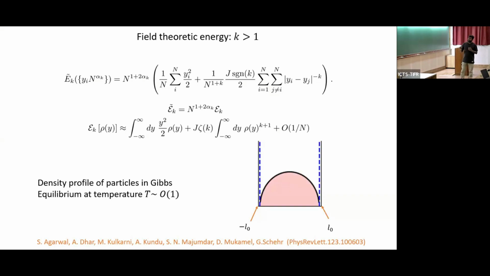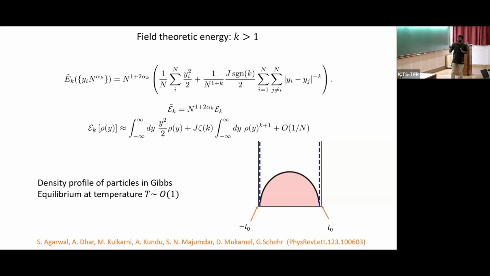Using this local energy, people were able to compute the equilibrium density profile at order 1 temperatures. Note that the energy is super extensive, and entropy is generally extensive. It has to be extensive because it's a counting problem. So at order 1 temperature, it is the energy which determines the behavior of the gas.